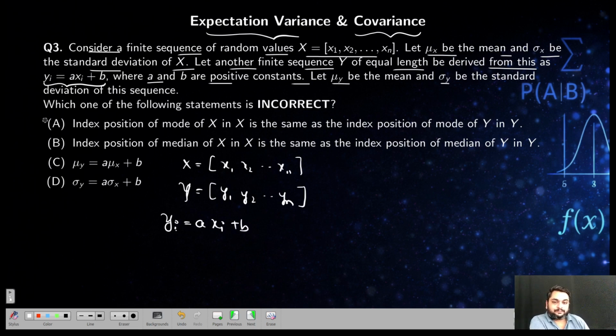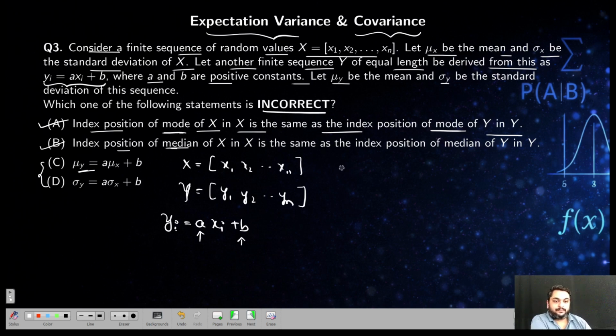Now they are asking which one of these is true or incorrect. Which one of these is incorrect? The index position of the mode of X in x is the same as the index position of the mode of Y in y. See, what are you doing here? You are just scaling those. You are multiplying by a and then adding b. So for every variable you are doing the same thing, so Y is just a scaled version of X. That means this will remain the same. Even the index position of the median will also remain the same. You can take some numbers for a and b, some constant values, and test it; you will get the same answer. That is the property of linear combinations.